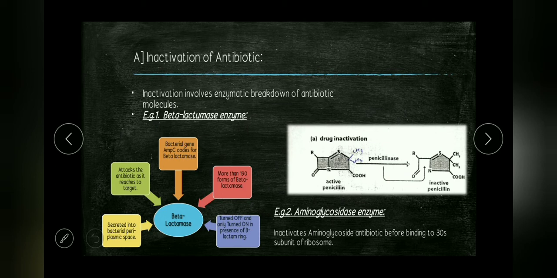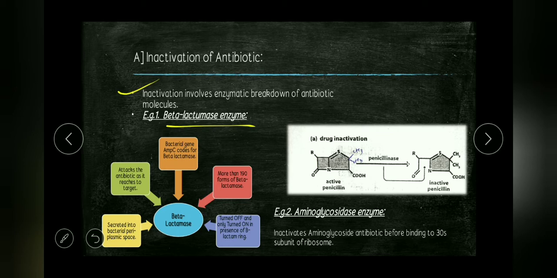First, let's see the inactivation of antibiotic. Inactivation involves enzymatic breakdown of the antibiotic molecule. If we take the example of the beta-lactamase enzyme, it is secreted into the bacterial periplasmic space, where it attacks the antibiotic as it reaches the target.